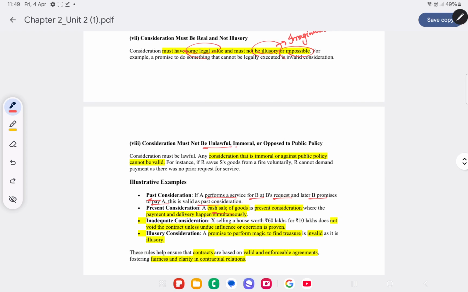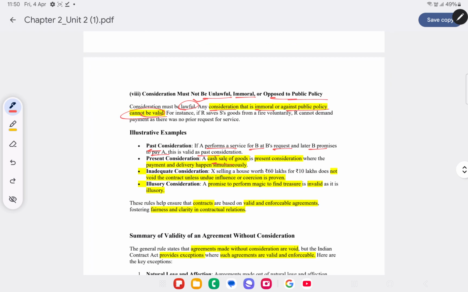So consideration must not be unlawful, immoral, or opposed to public policy. Consideration must be lawful. Like in the previous example in this video, we saw that A is offering his house to B, and B in turn is giving him narcotic drugs, which is again an illegal thing. So consideration generally should be lawful, should be legal. Any consideration, if it's immoral or against public policy, cannot be valid. In that case, the contract will turn out to be an illegal contract, and then it will become an invalid contract.